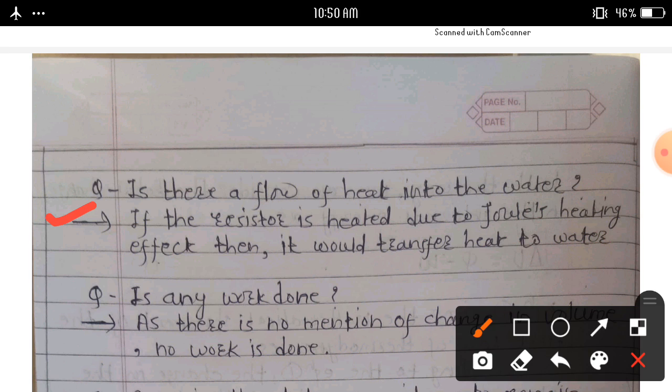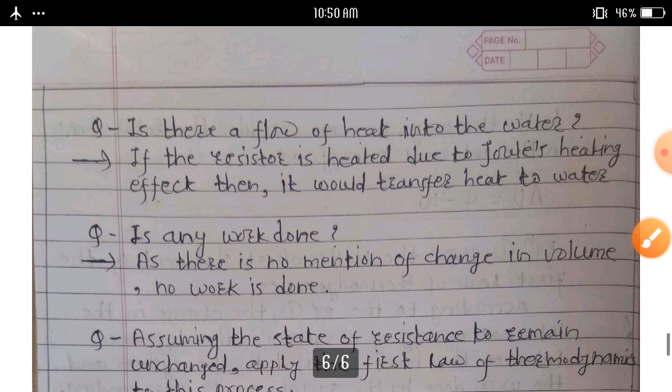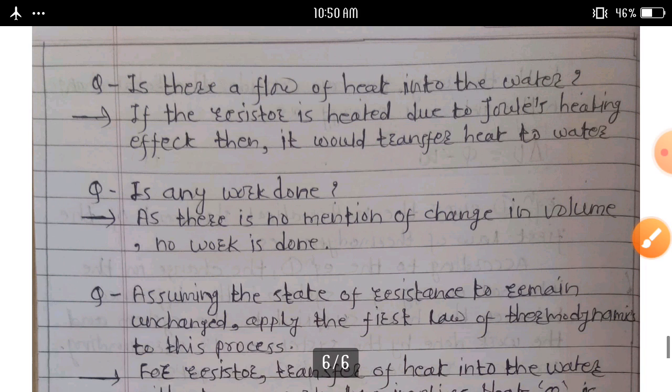Next question, is any work done? As there is no mention of a change in volume, therefore no work is done.